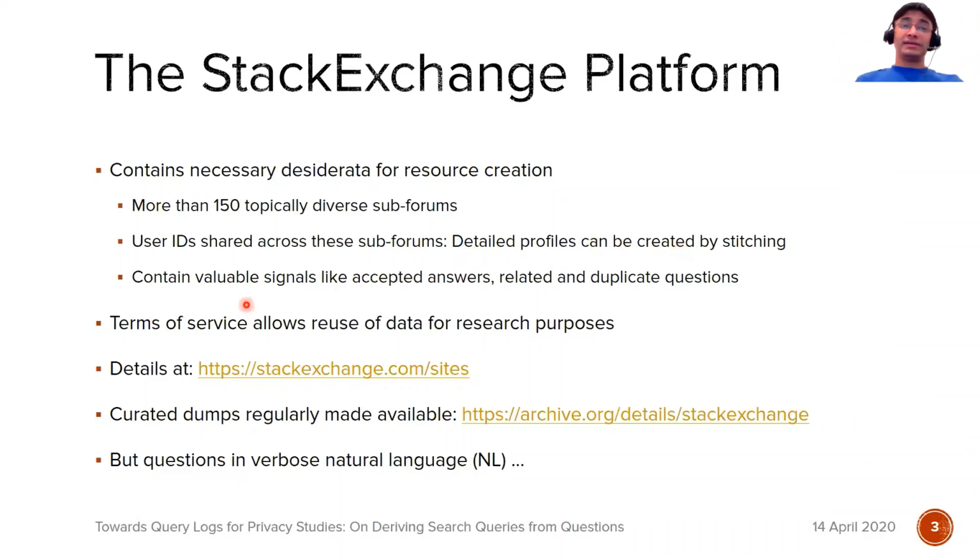StackExchange also contains valuable signals like accepted answers and related and duplicate questions. Something that facilitates the use of StackExchange here is that its terms of service allow reuse of data for research purposes, so no privacy concerns. It also makes curated dumps regularly available on its website. However, questions here are in verbose natural language.